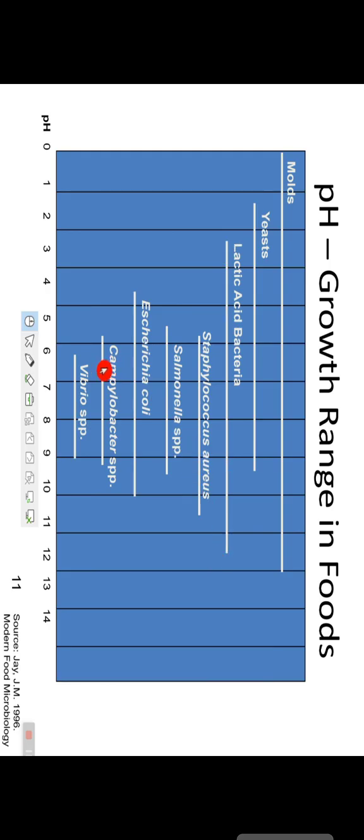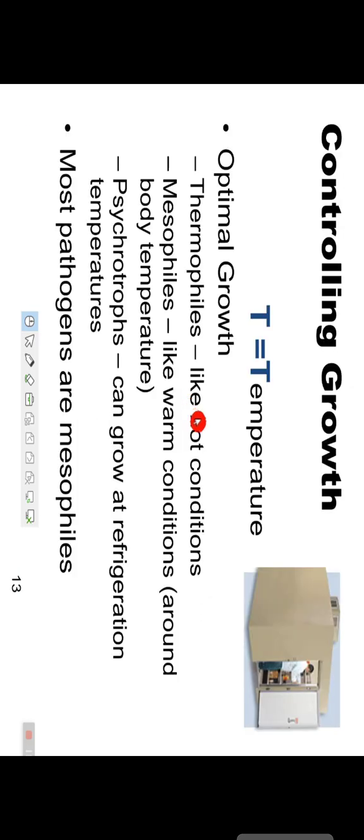Staphylococcus is from 6 to 10.5. E. coli can survive in both acidic and basic medium. But Vibrio species survive at approximately neutral pH.